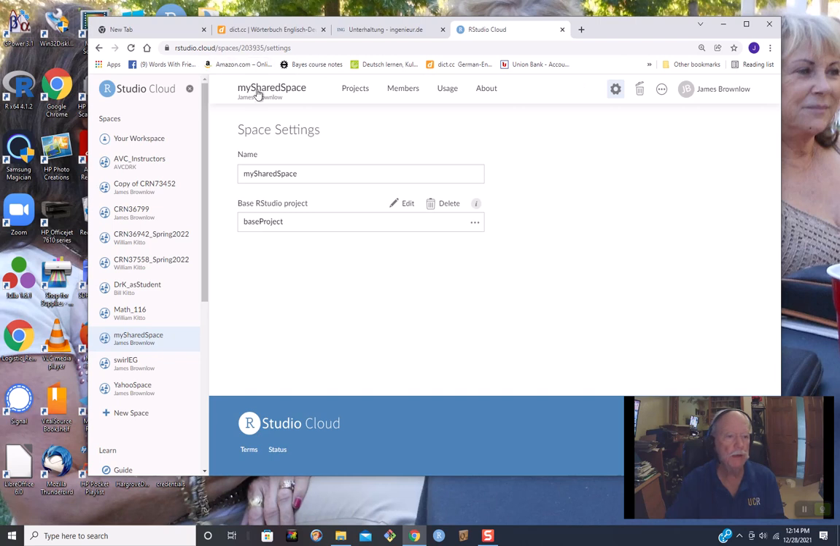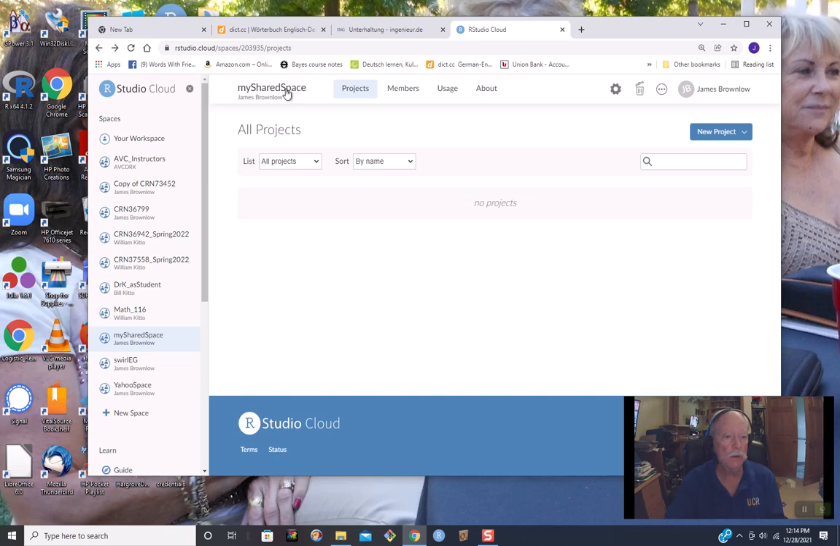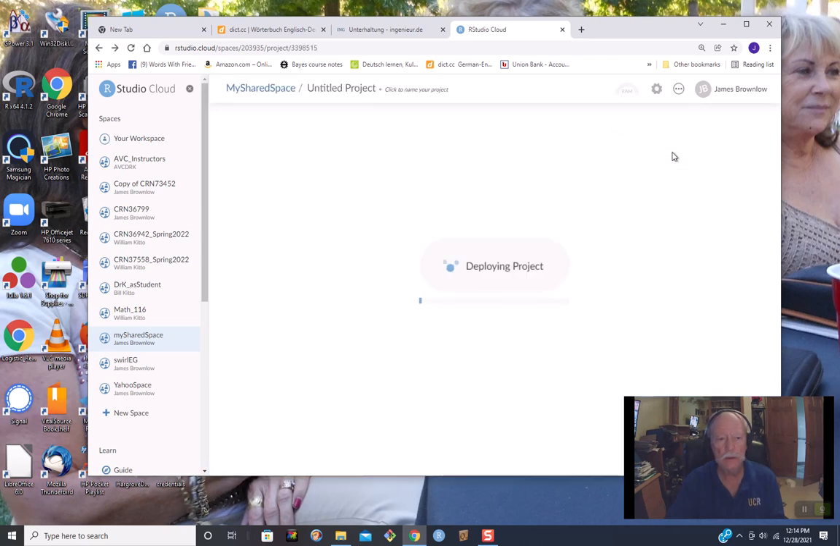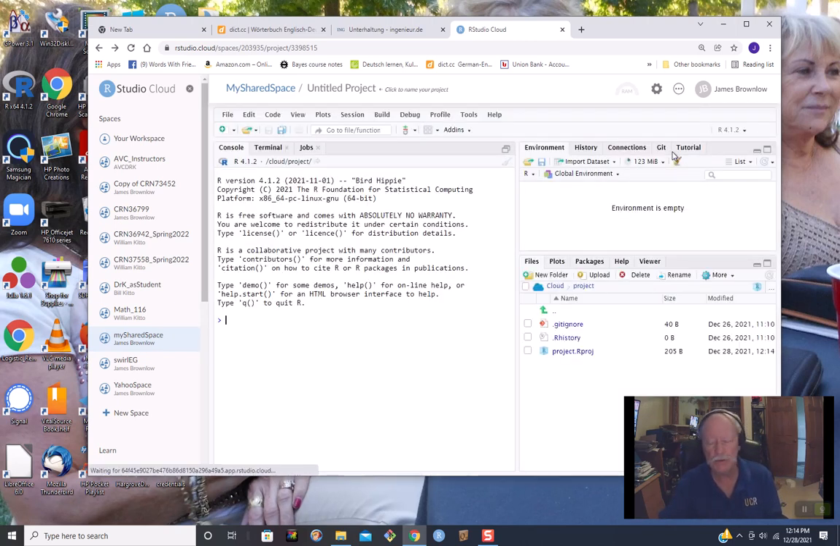So let's see if it actually worked. I'm going to back up, and I'm going to go into my shared space where I am, and let's just make a new project. So I'm going to make a new project, a new RStudio project, and one of the videos I made earlier was how to run Swirl. And if you don't have a base project in your shared space, Swirl won't run. So well, let's try looking at maybe opening, see if I can open Swirl and start the second chapter, the second assignment in Swirl.